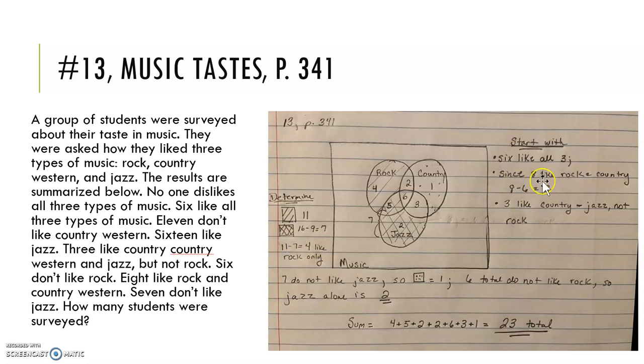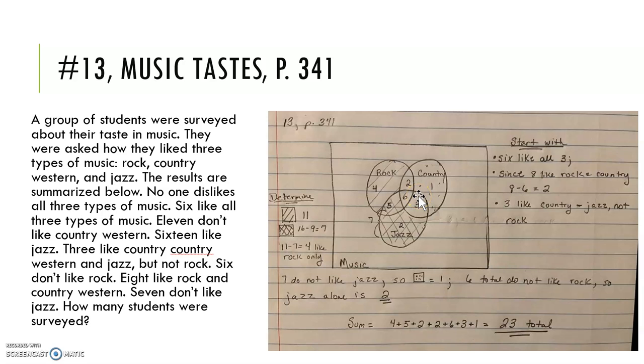We are also told that 8 like rock and country. So that is indicated by this intersection right here. 6 of those are already accounted for though because they like all 3. So that would leave just 2 who like rock and country. But again, we see that they total to 8. We are also told directly that 3 like country and jazz and not rock. Okay, so those that like country and jazz and not rock, that is just this small little segment right here. And so we go ahead and we put a 3 there. That's the only blatant information we have.